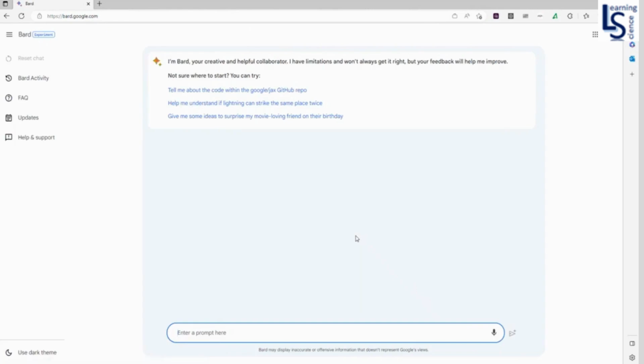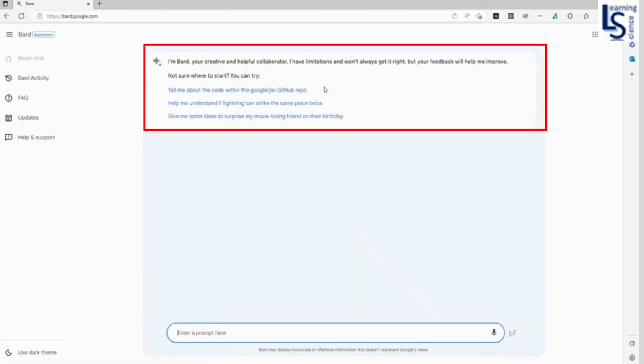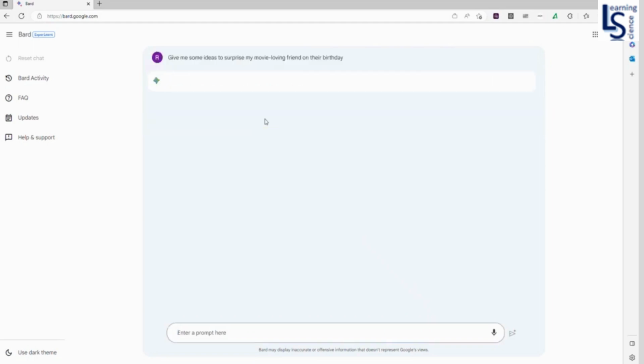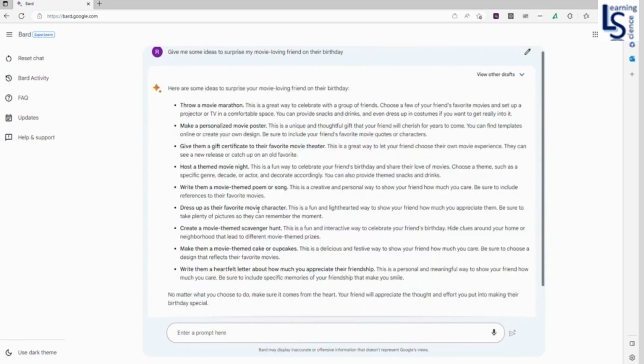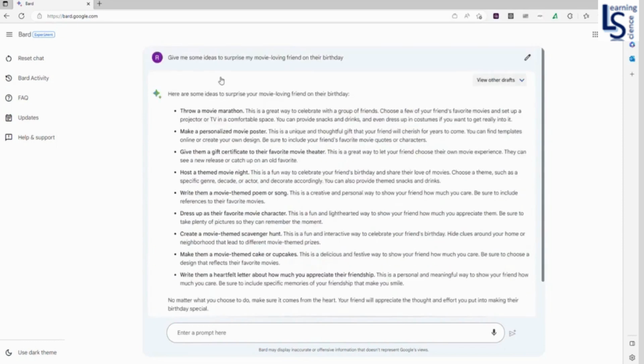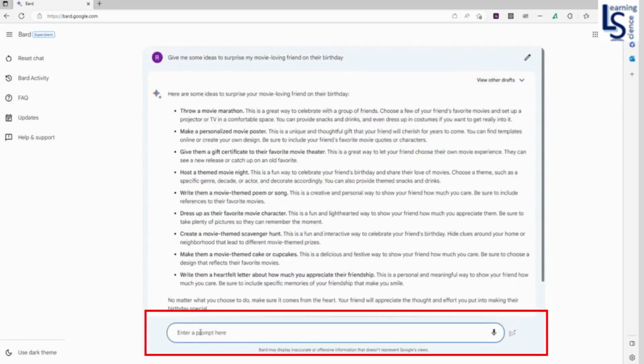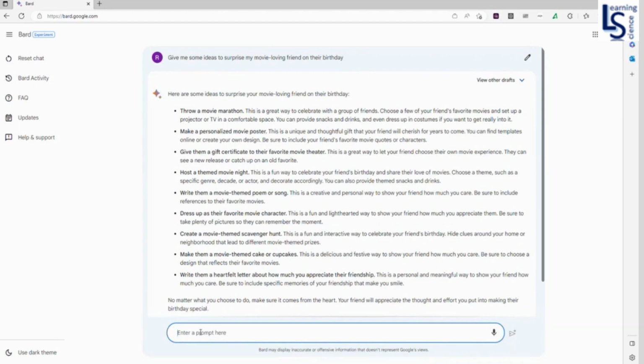Now you are logged into the Bard page, and here you can see some predefined questions. If you click any question, Bard will answer it. So let me click the last one. So you can see all the ideas. And here you can type your own question. You can ask anything to Bard, and Bard will answer your questions. On your left-hand side, reset chat will reset your current chat window.